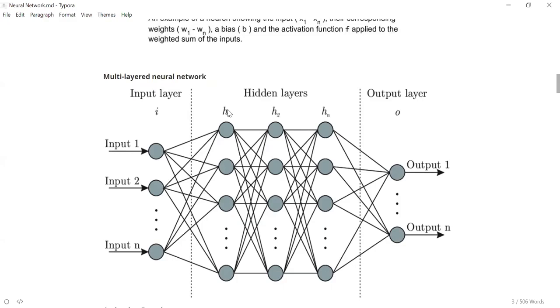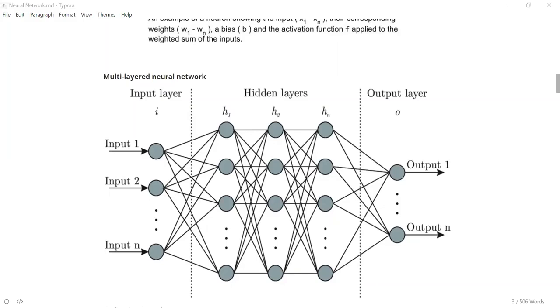This entire process is called feed forward propagation. It is called feed forward because you are feeding the input in a forward manner from left to right. We are propagating from left to right by feeding the inputs from the left and going forward.